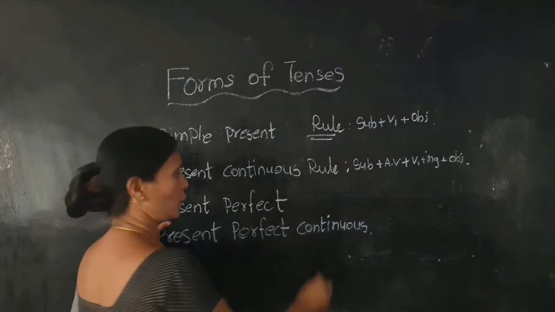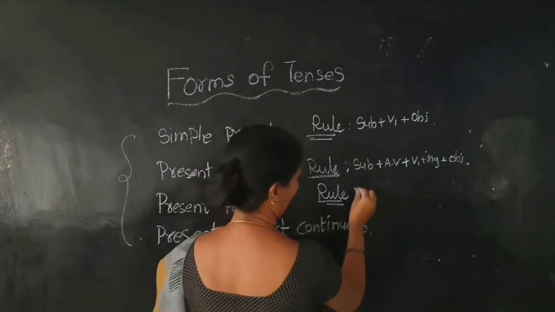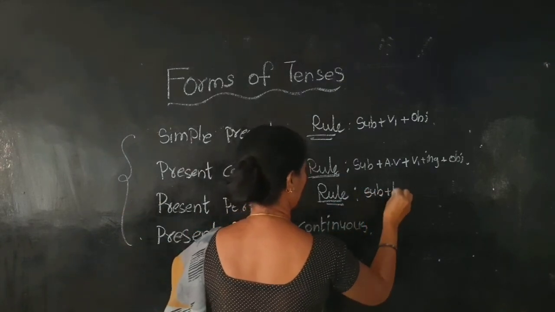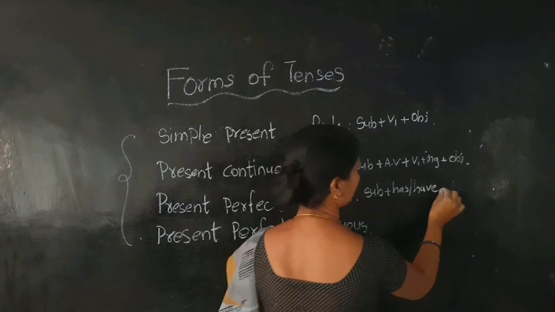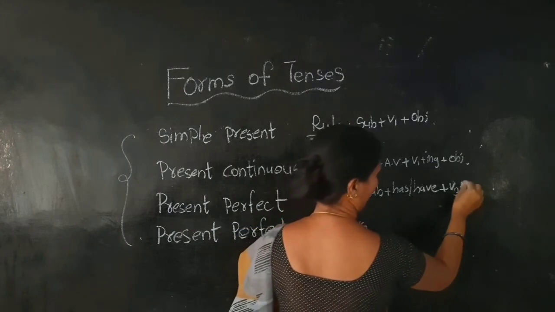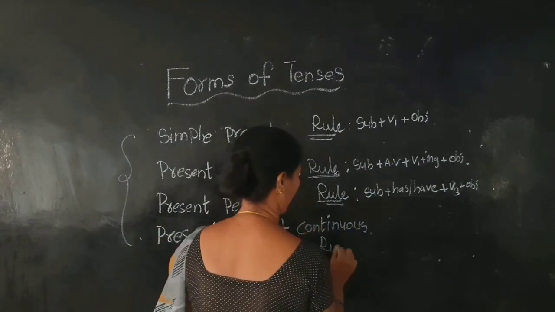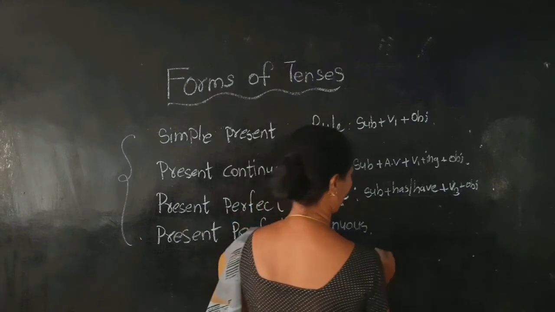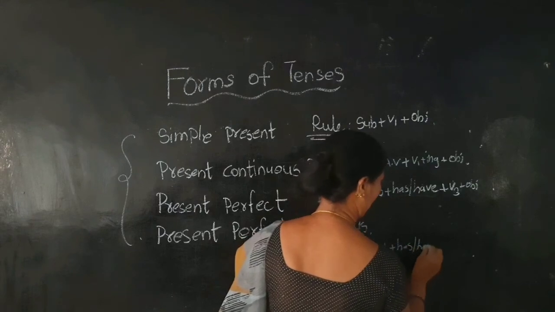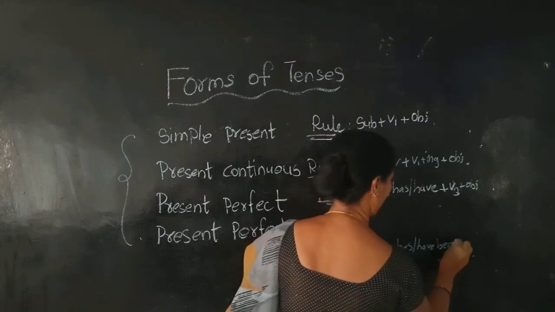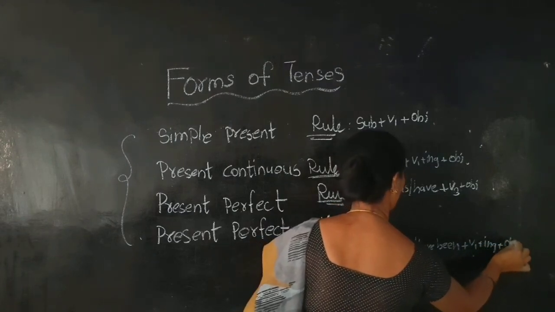What is the present perfect rule? Subject plus has or have plus V3 plus object. In present perfect continuous tense, subject plus has or have been plus V1 plus ing plus object.